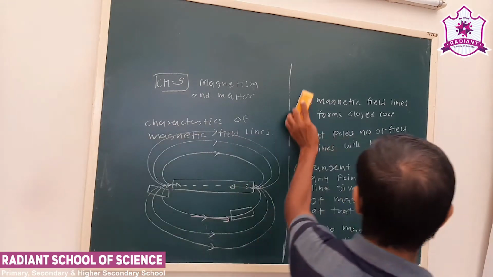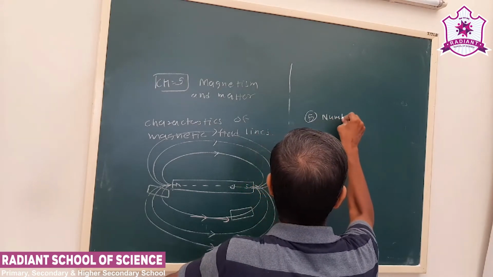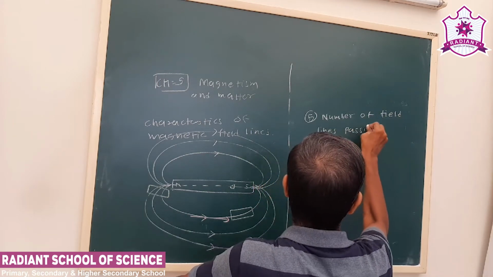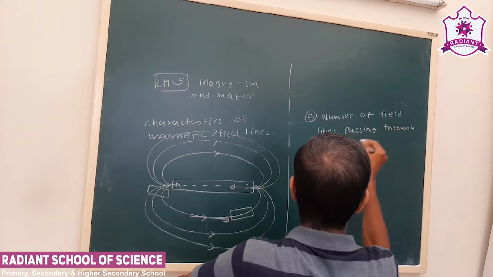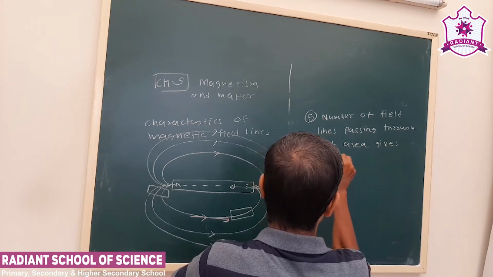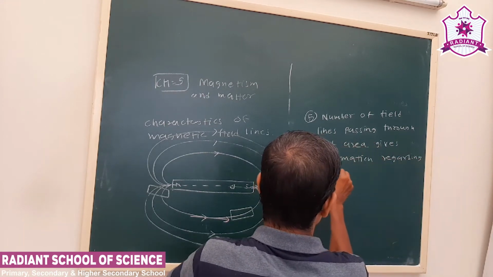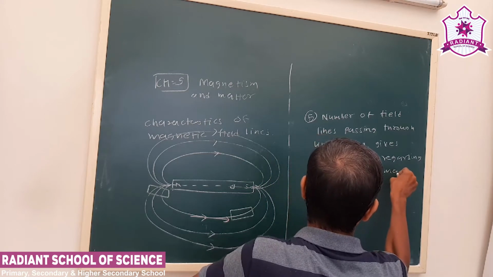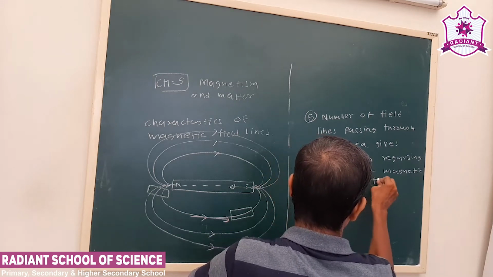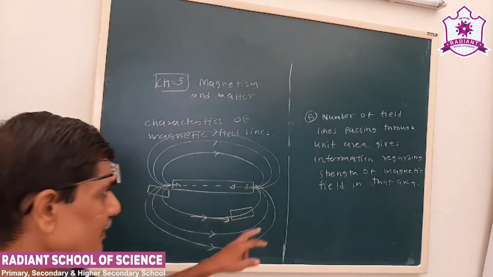So we can write in terms of a statement: the number of field lines passing through unit area gives information regarding the strength of the magnetic field.